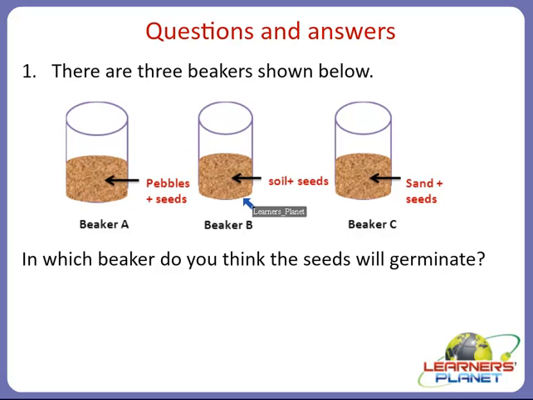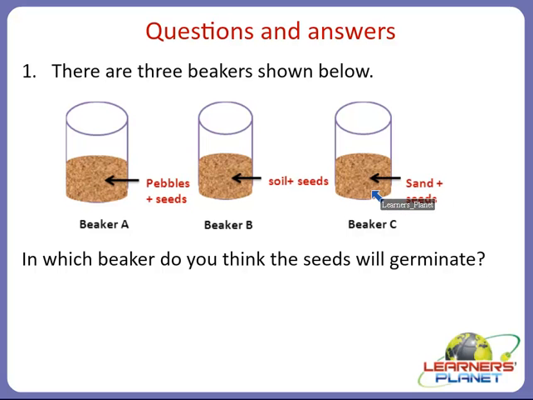In beaker B you can see that there is soil plus seeds. So children, in this beaker, as we studied about seeds, seeds are able to germinate if they are being provided with the soil which is nutritious. So when we provide the seeds with the nutritive soil, then they will be able to germinate. Alright children? So we can say that in beaker B seeds will germinate? Yes.